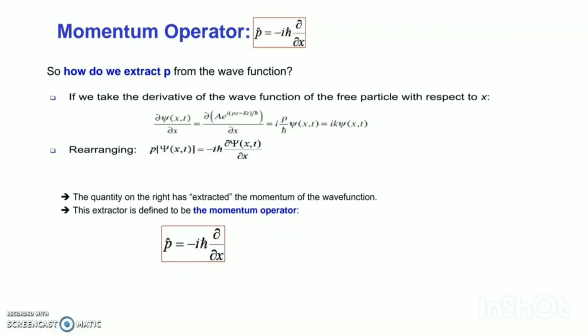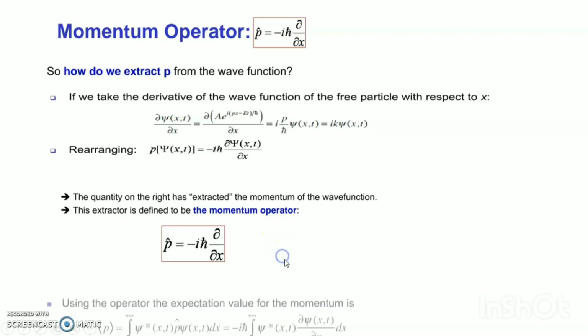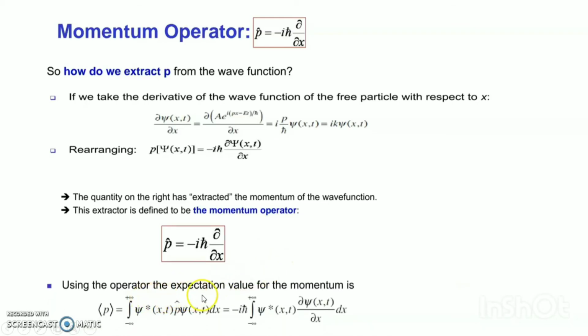The quantity on the right has extracted the momentum of the wave function. The extractor is defined to be the momentum operator p cap, equal to minus i h bar del divided by del x. And using the operator, the expectation value of momentum is the integral of psi star(x,t) p cap psi(x,t), where p cap means this is the momentum operator.